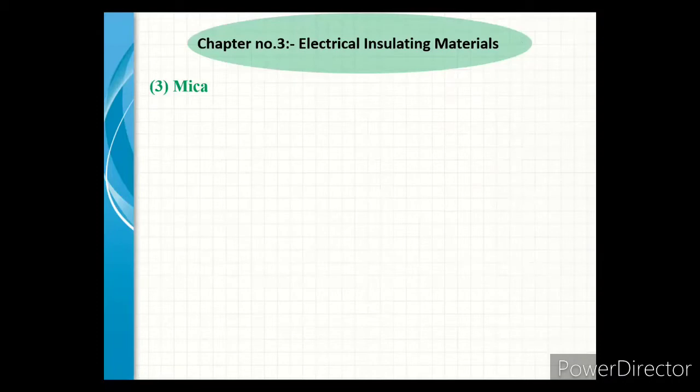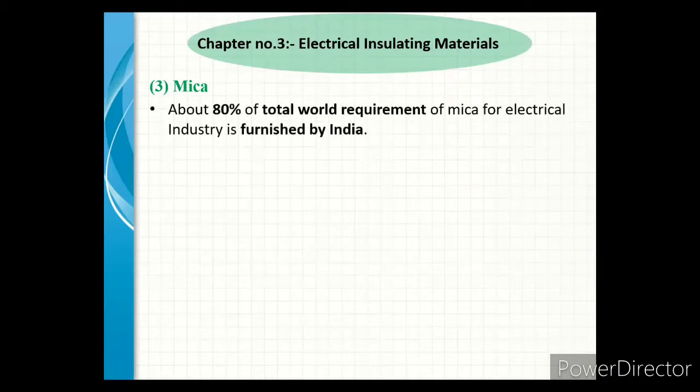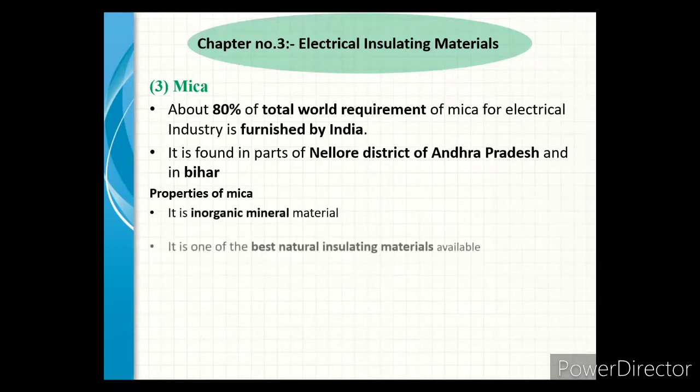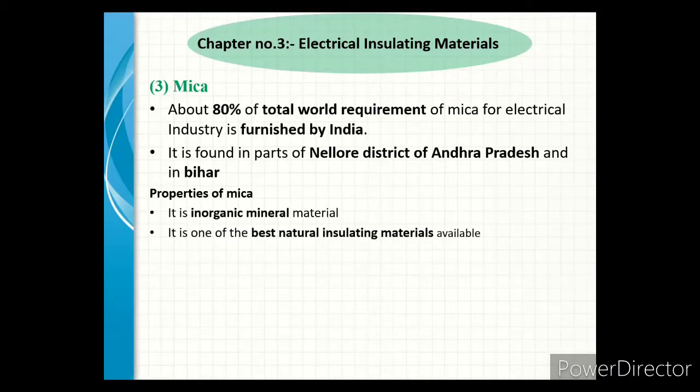Our next insulating material is mica. About 80% of the total world requirement of mica for the electrical industry is furnished by India. It is found in parts of Meerut district, Andhra Pradesh and Bihar. Next, we see the properties of mica. It is an inorganic mineral material. It is one of the best natural insulating materials available.